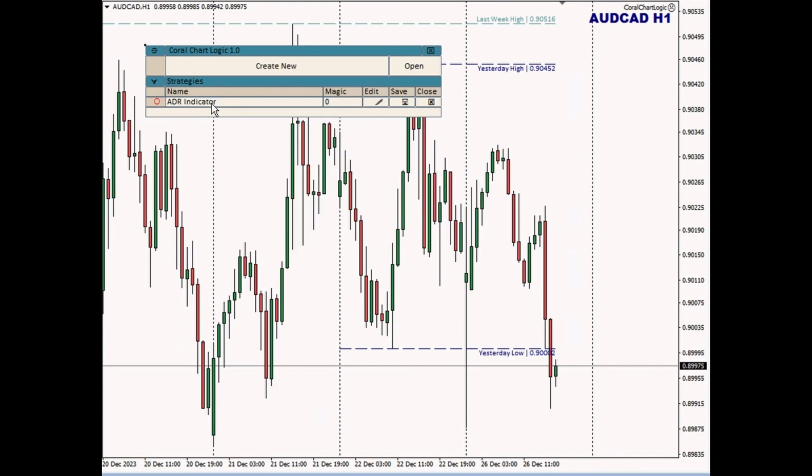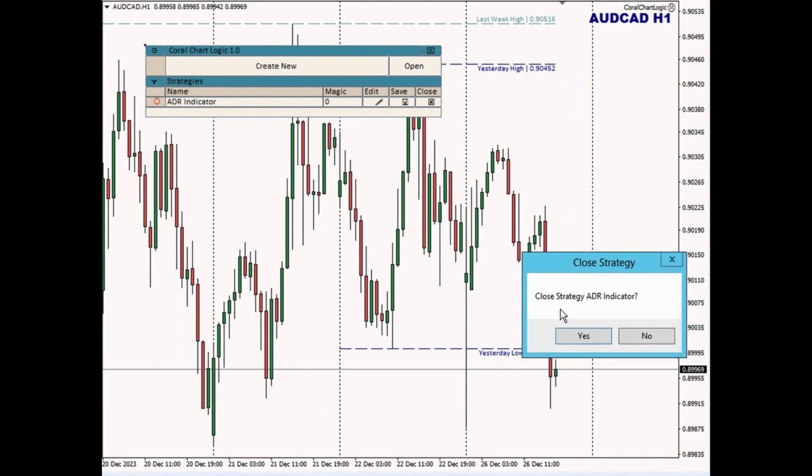And if I'm finished with this and I don't want it to be loaded in ChartLogic anymore, then I can close it by clicking the little close button. It will ask me to confirm, do you want to remove this? And so it's not deleting it, it's just removing it from memory because I'm not going to be using it anymore.